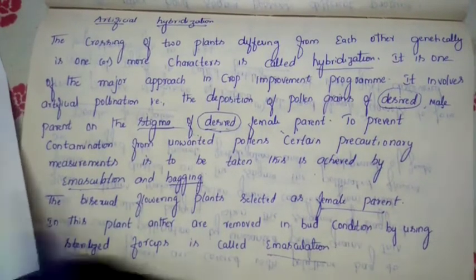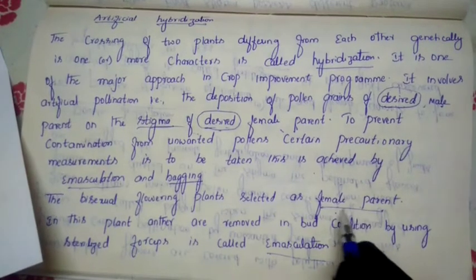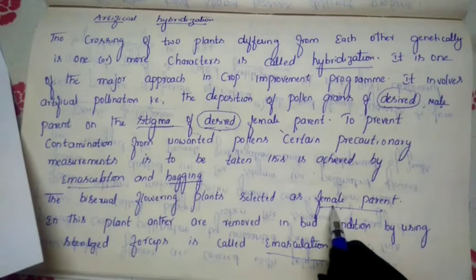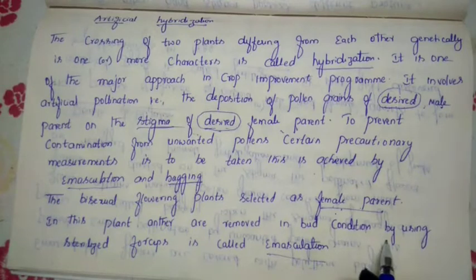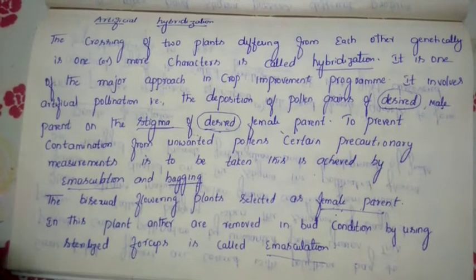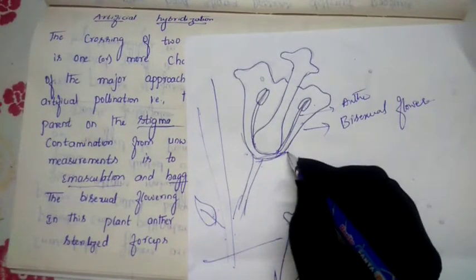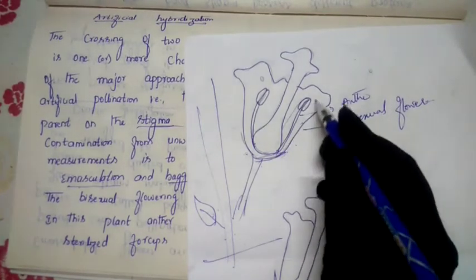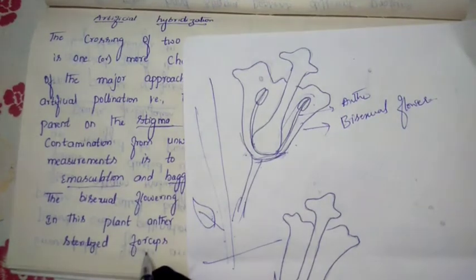In this bisexual flower, which part have we selected? Because male is also there, female is also there. But in that flower, we have selected the female parent here. So in this plant, anthers are removed in bud condition by using a sterilized forceps, and this is called emasculation. Now what is the meaning of emasculation? It means when this flower is in bud condition, we are removing this anther. How are we removing? By using the sterilized forceps.